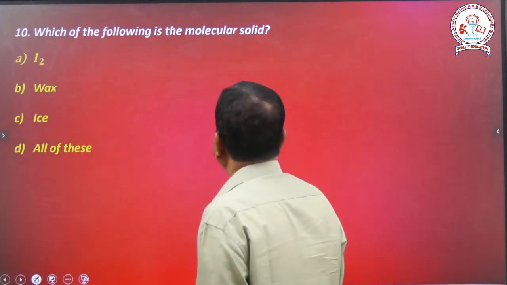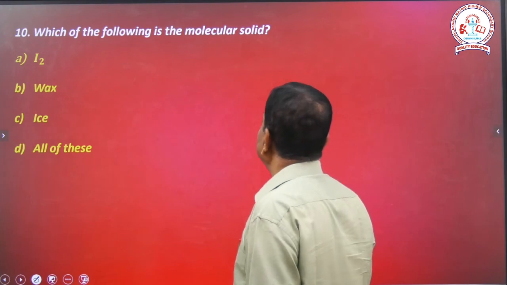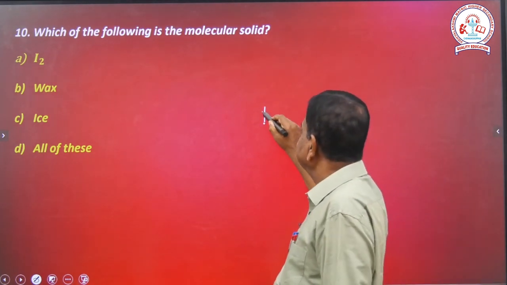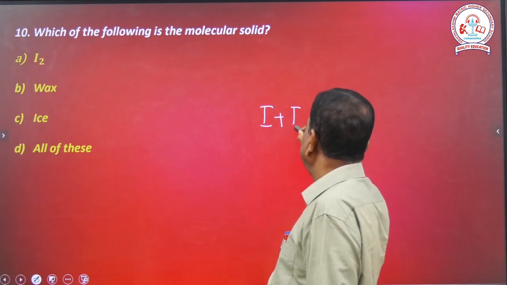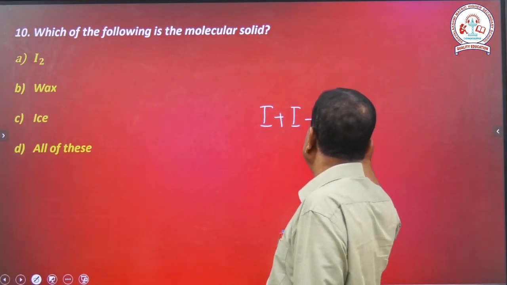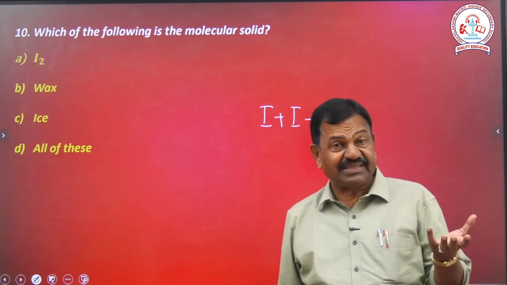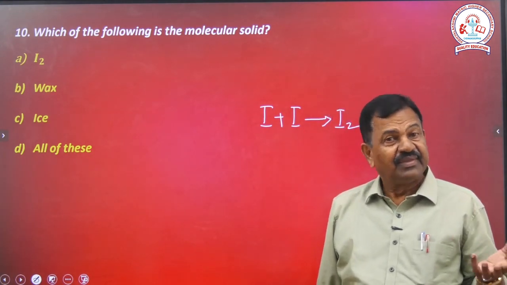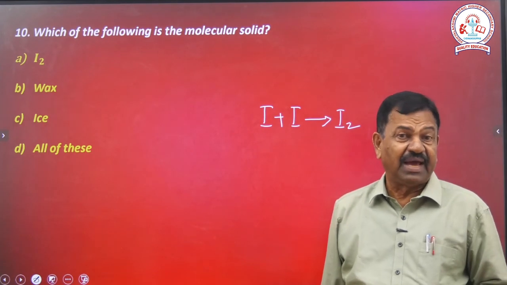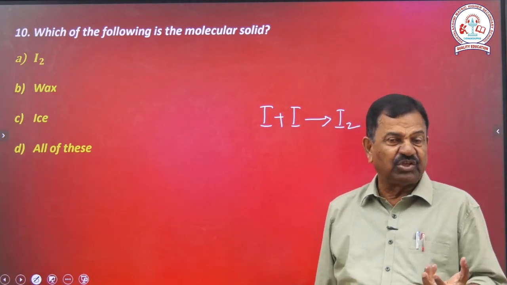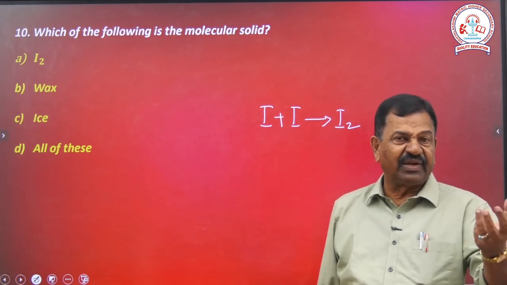Which of the following is the molecular solid? Iodine. Iodine plus iodine gives I2, is it not? It is a molecular solid. Wax, that is also a molecular solid. Ice, hydrogen and oxygen. H2O allowed to freeze gives you ice.